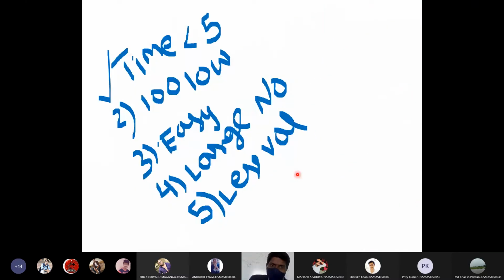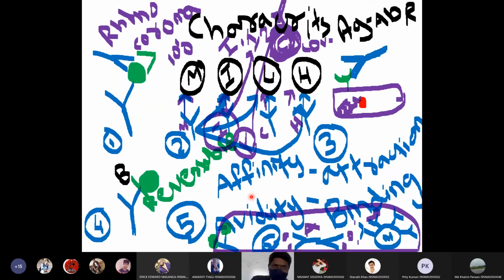Then I discussed the advantages of antigen antibody reactions. Some of the advantages include that they require less time to perform. Very little sample is enough, even 1 to 2 microliters is enough to do the test. They are easy to perform, a large number of samples can be processed within a small amount of time, and they need less experience for doing the test. So these are the major advantages of antigen antibody reactions.